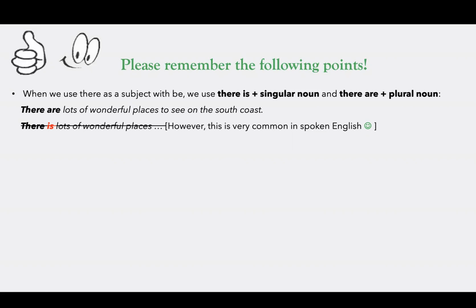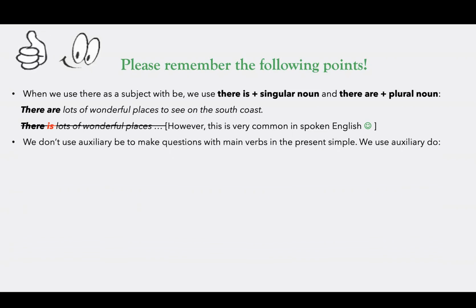It's only informal and it's only for spoken language, for everyday language, not for a test situation, at least for now. Maybe in the future they will accept it, but now it's definitely a grammar mistake. We don't use auxiliary be to make questions with main verbs in the present simple. We use auxiliary do. So be careful about simple present tense, do, does, and to be, am, is, are. This is another common mistake.